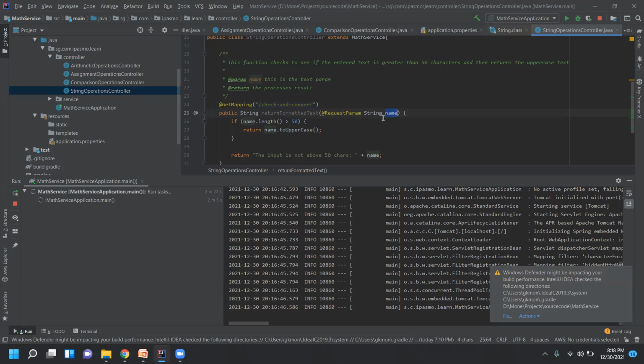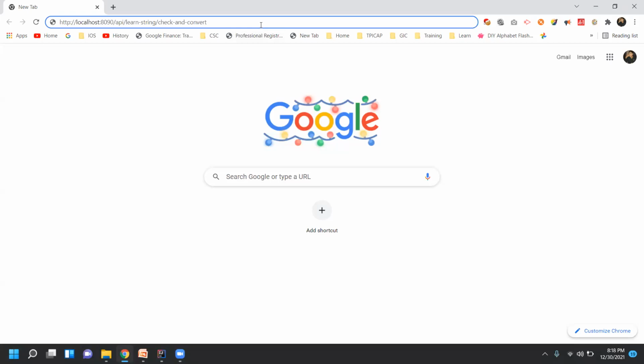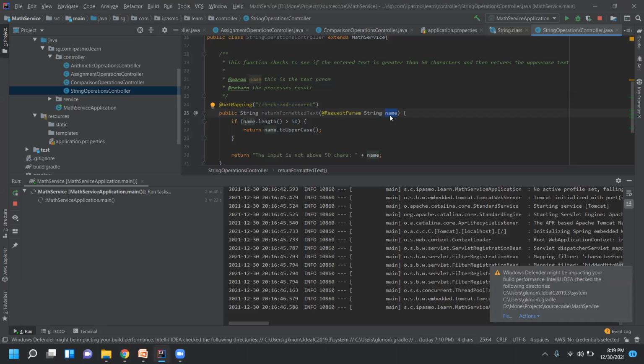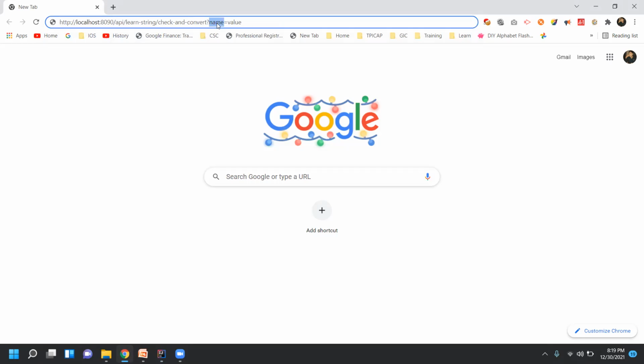Yeah, here I'm passing the request param. So how to do this? How to add the request parameter here? Is it question mark? Okay, and then name is equal to value. So what is the name of the parameter? In this case, name of the parameter is name only, right? So I'll just keep the name, and what value I want to pass, I'll just pass some default text.